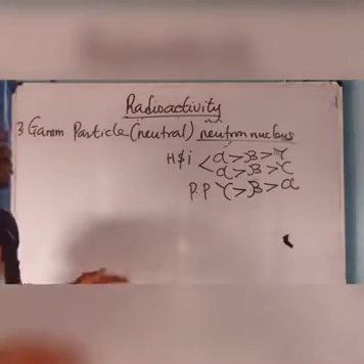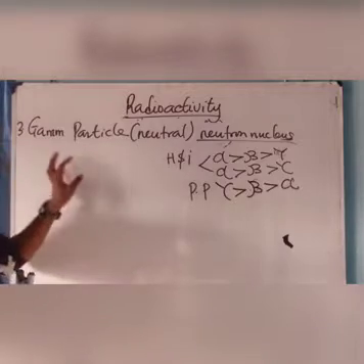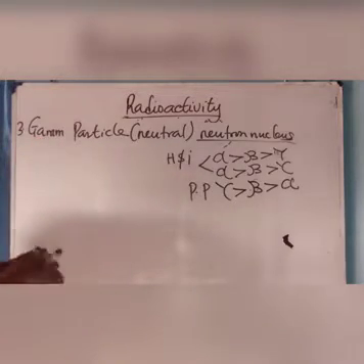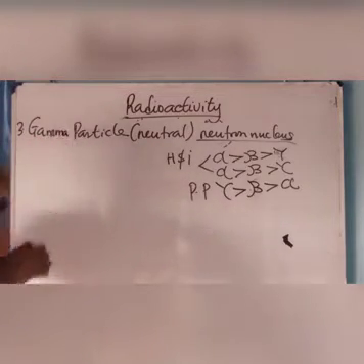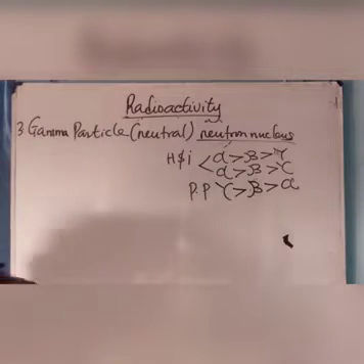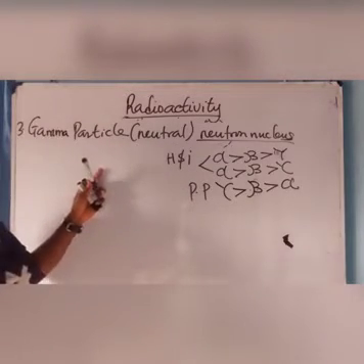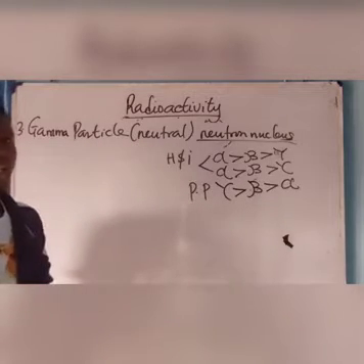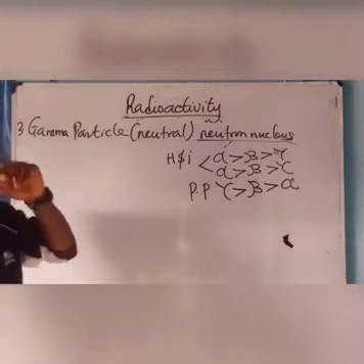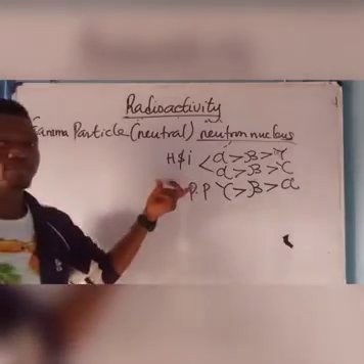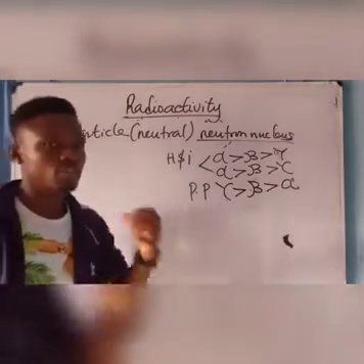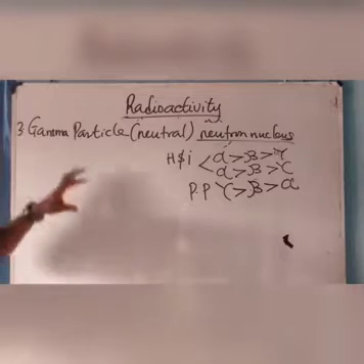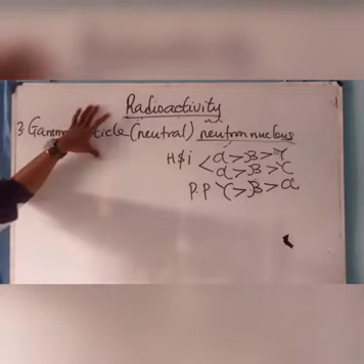It is neither positive nor negative, which means that the gamma particle is neutral. Take note of that. It is not affected by any of the magnetic or electric field, which means that electric field and magnetic field do not affect the gamma particle.